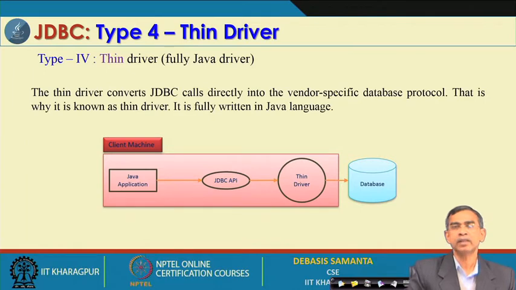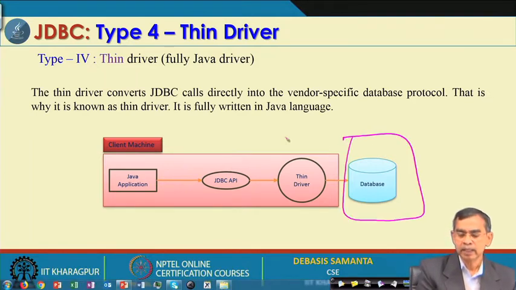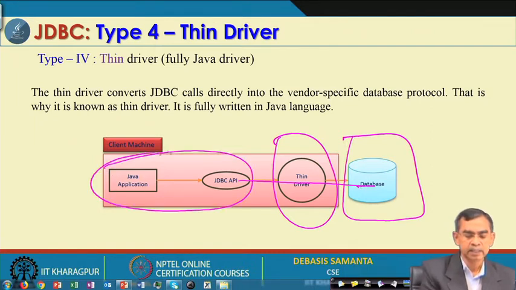Now, type 4 is actually a process to eliminate all those things. It is more sophisticated than type 3. Here again the database is in a remote location, and the thin driver, as it is basically called, takes care of the network and connectivity issues between your JDBC Java application and the database.